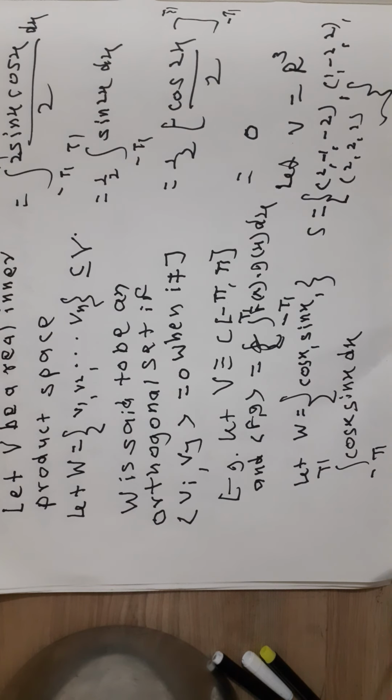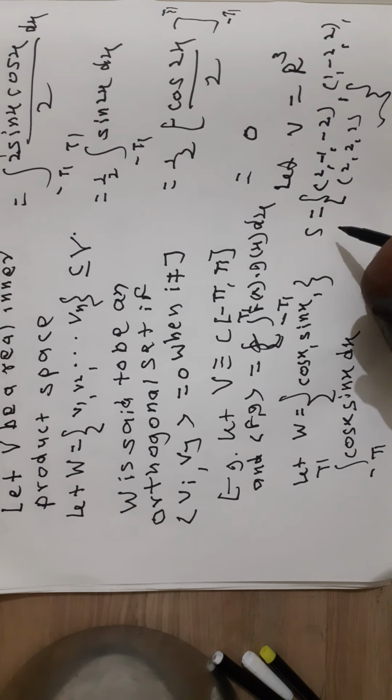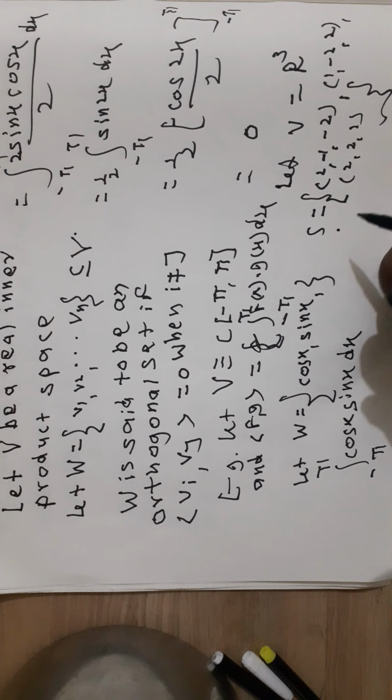Here V is R3 and the inner product is the usual dot product, and therefore one can verify that the set S of these three vectors is an orthogonal set.